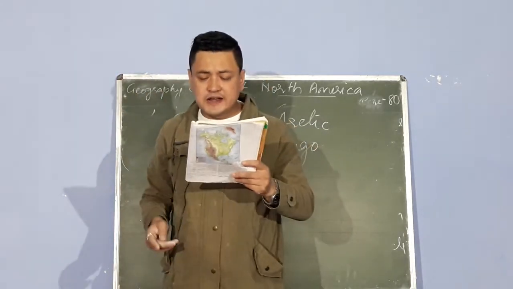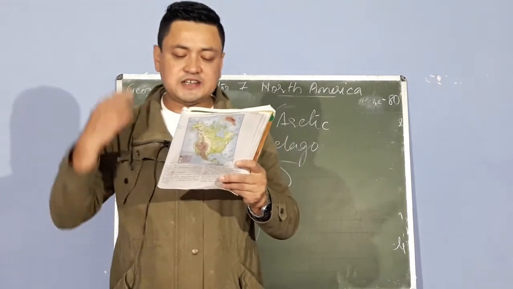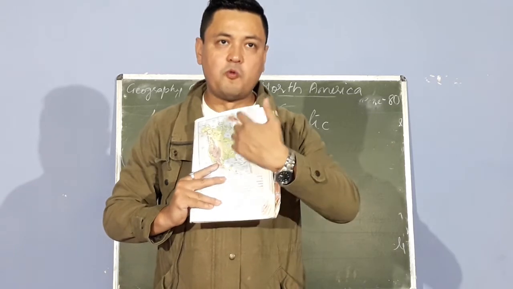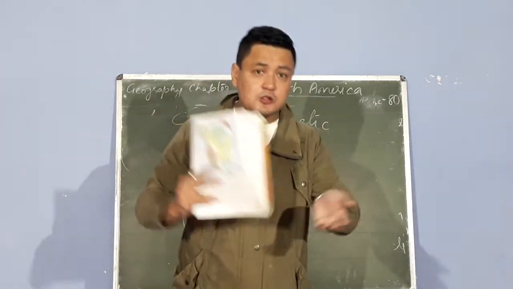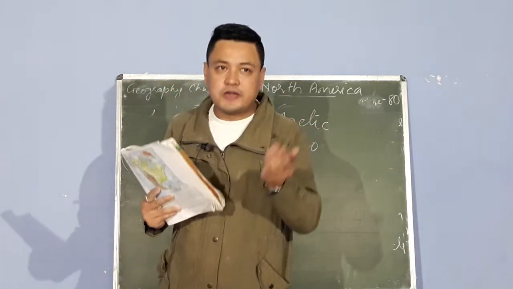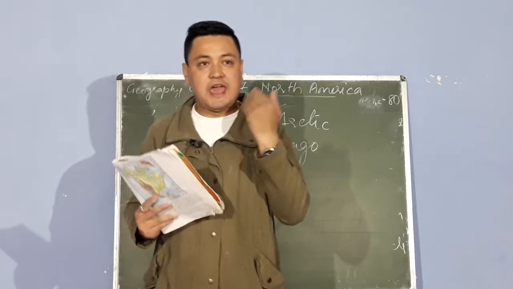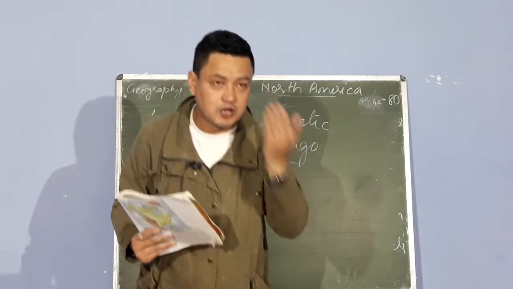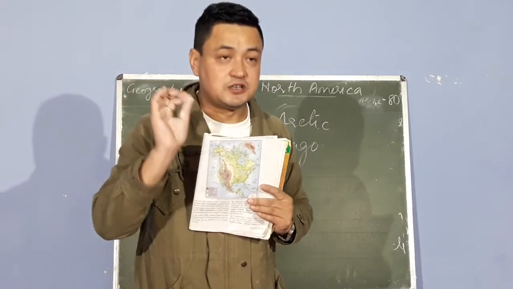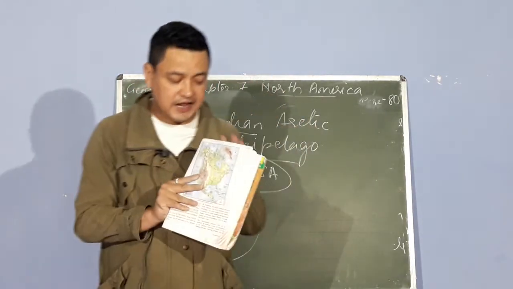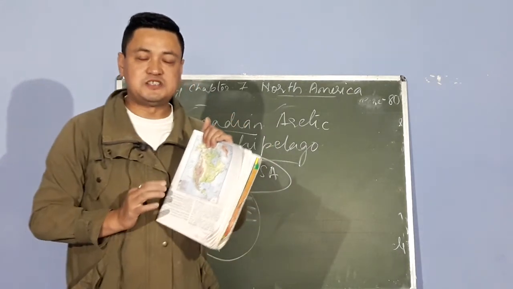Newfoundland is commercially an important island as it has become a center for fishing. Because if you look at Newfoundland, it is surrounded by water. So the main occupation of these people is fishing or fishing industries. Are you understanding? So according to the location of a place, we can imagine what kind of occupation they have. According to the land, according to the geographical features, we can guess what kind of occupation they basically do. So Newfoundland's occupation is basically fishing.